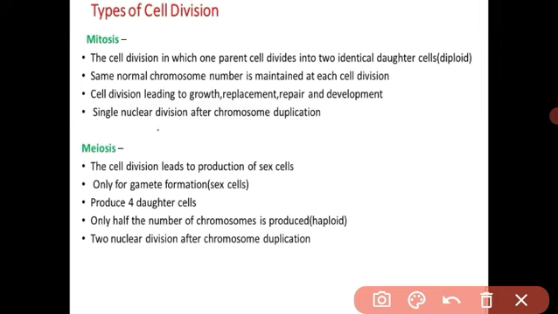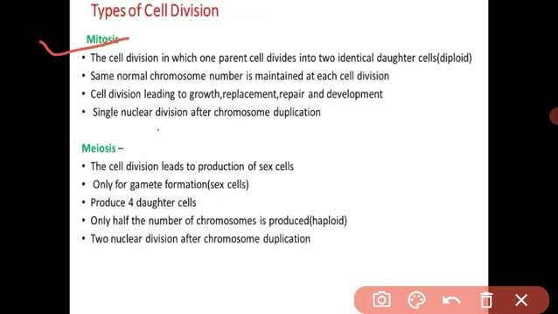Due to cell division, we can grow, and replace and repair the body. Understood? What is meant by mitosis? Mitosis means the phase in which the somatic types of cells divide into two daughter cells.